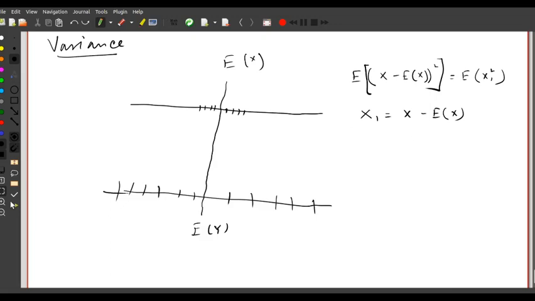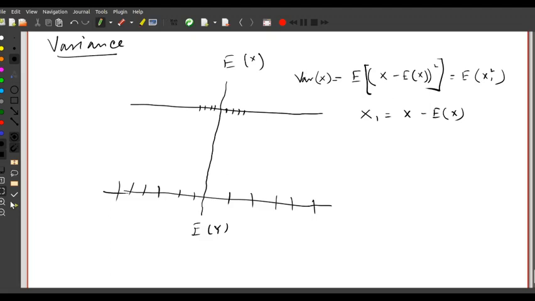So when I take the square, x1 square, that is basically nothing but squared distance, and all the values will be positive. So this quantity, which is variance of x, is basically nothing but the average of squared distance, because expectation is the average. So it is the average of the squared distance between the values of x and the expectation of x.